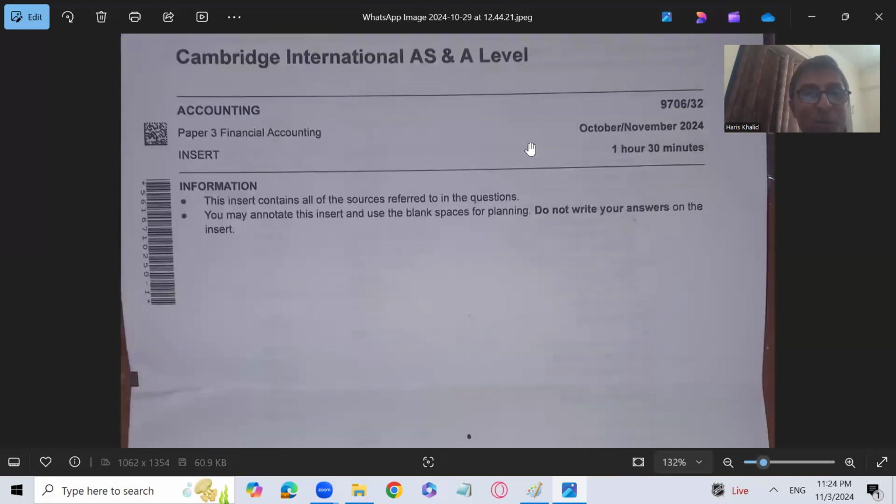Today, as per your expectation, obviously, I have come with the solution of paper three. Paper three means that we are going to solve Accounting 9706, October/November 2024, variant 32.